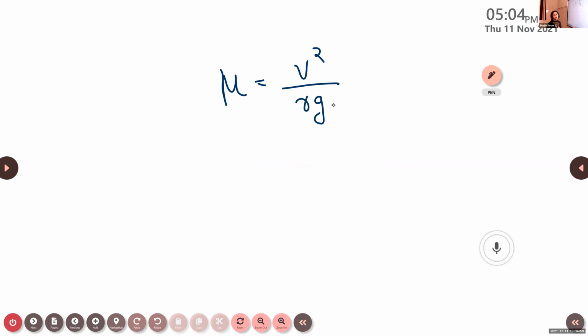So here our aim is to find the velocity for the safe driving of the vehicle. Here mu is equal to V square by Rg, which implies V square is equal to, rearrange the equation.